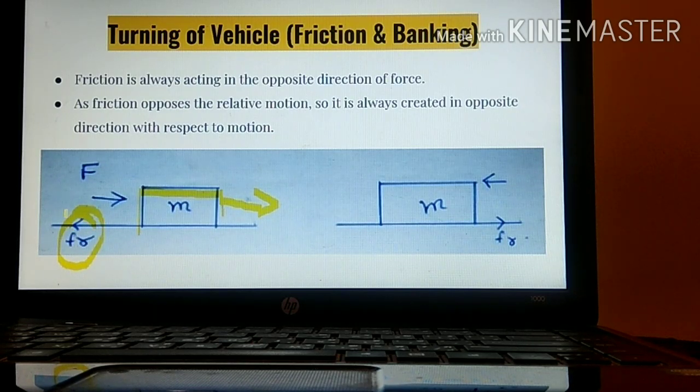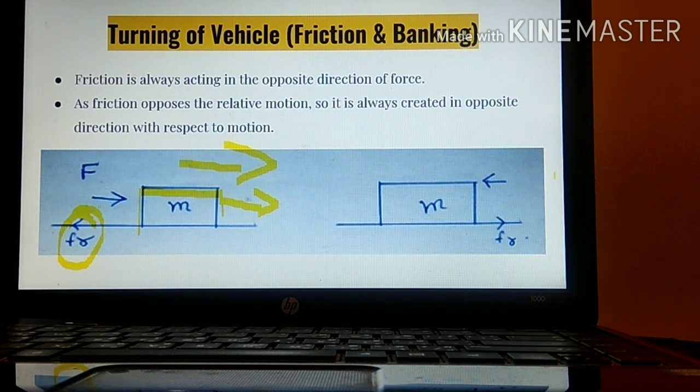This is very important. You have to understand, because what is friction? Friction is an opposition to the relative motion. So it is created in the opposite direction with respect to the motion.